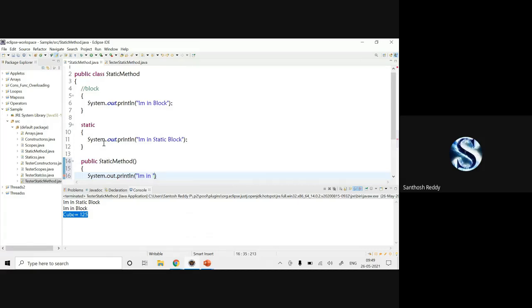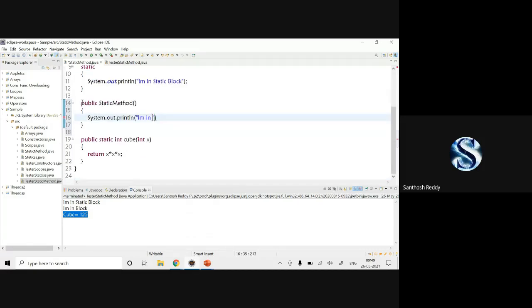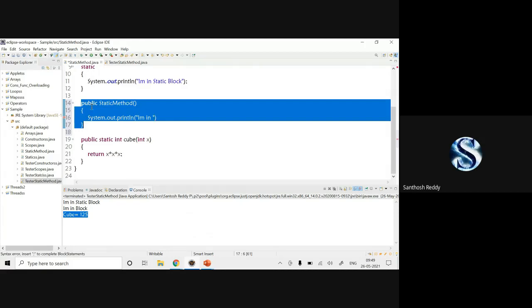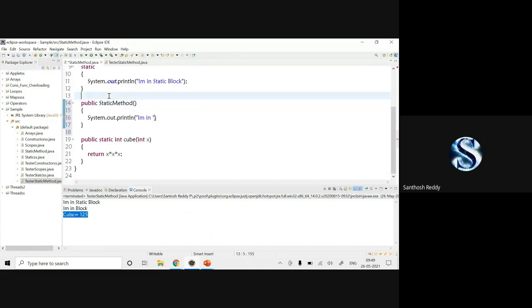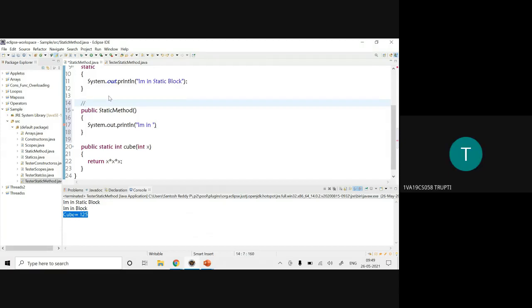Does anyone have an idea? If you don't have any return type, if you have only the access specifier and class name, what are we going to call this method? Constructor, sir. Constructor. We are going to call it a constructor. Okay. Now I am in the constructor.